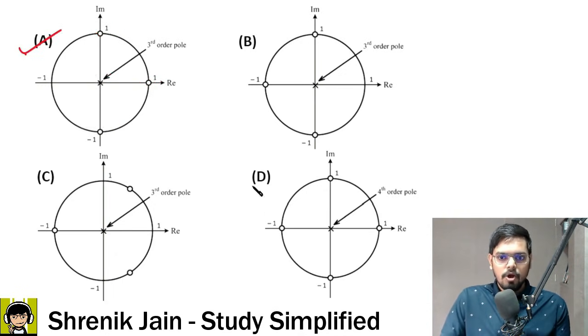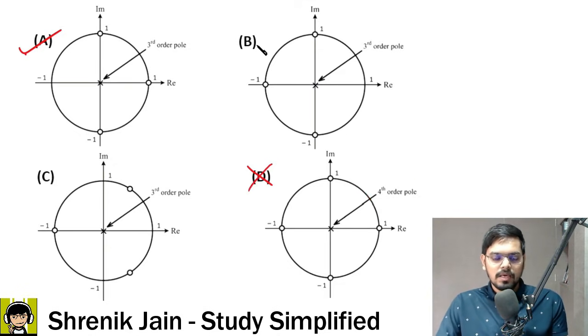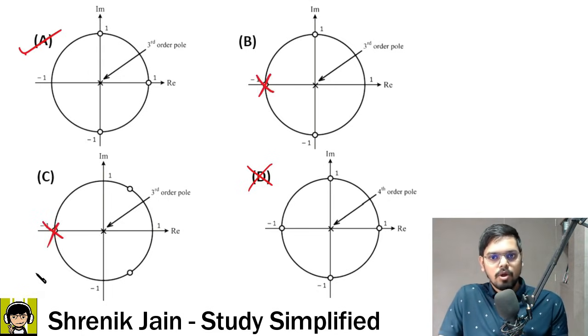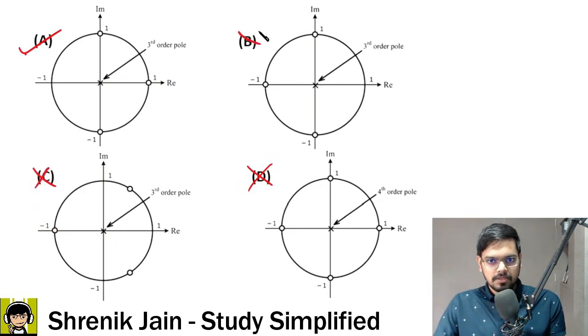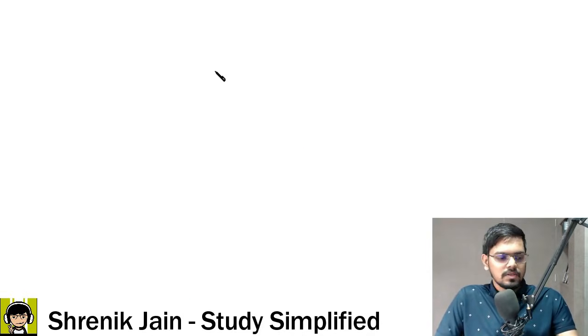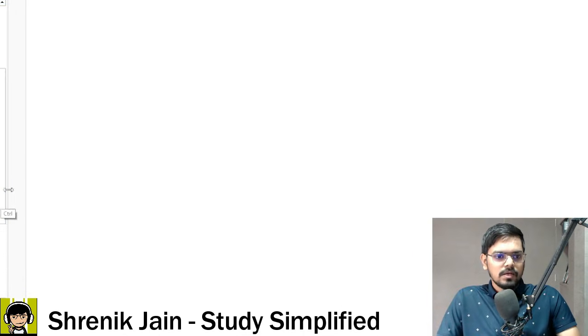Option A is correct. Option D is wrong because fourth order we do not have. Option B is wrong because we do not have zero at minus 1. Similarly, C is wrong because we do not have zero at minus 1. Agreed? Then do let me know in the comment section, yes, so that we can move forward for the next question. So this was the second question of the day, and I guess this question is also easy, but now slowly you will see the toughness in the Telecom 2020 paper.